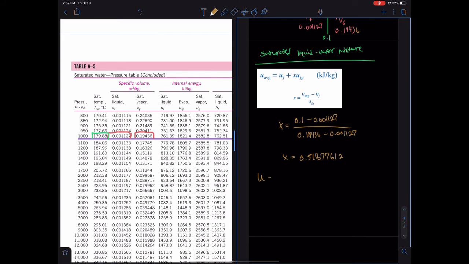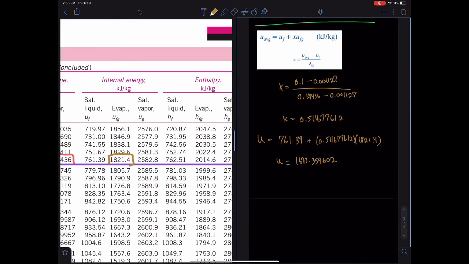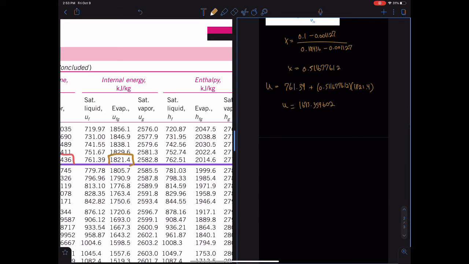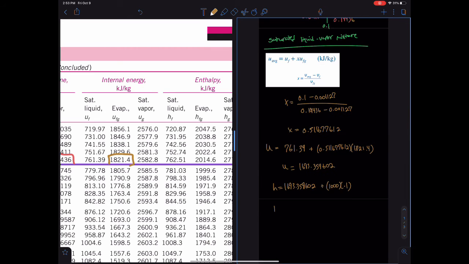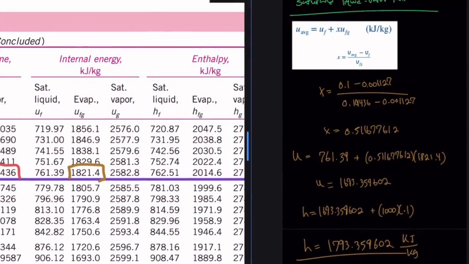Now that we have x, we're going to go ahead and solve for U, using Uf and Ufg, which are from the charts. So we'll go ahead and plug and play. We'll find that U is equal to 1693.359602. Now we can plug that into our H equation. So U plus PV, and we'll see that H is equal to 1793.359602 kilojoules per kg.